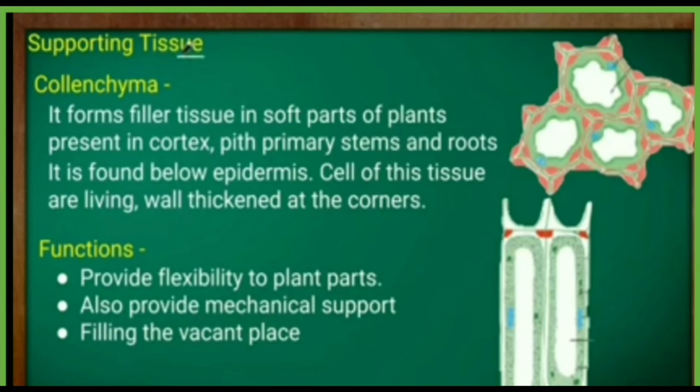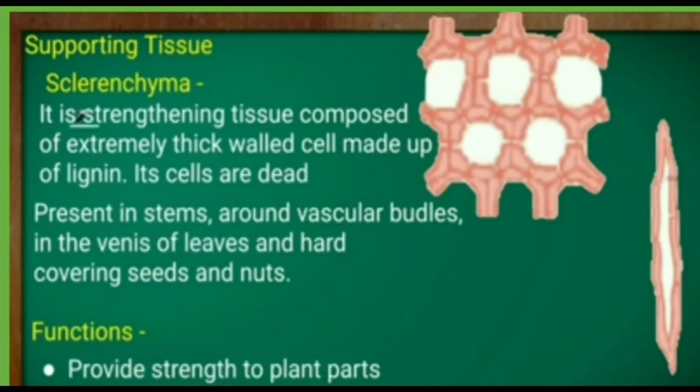The third type of supporting tissue is made up of sclerenchyma cells, which are compactly arranged. See, they have a thickened wall all around, and the thickening is made up of a material called lignin, and they are generally dead cells.